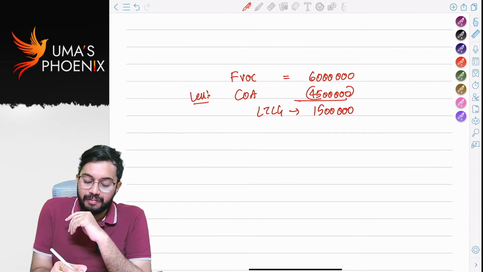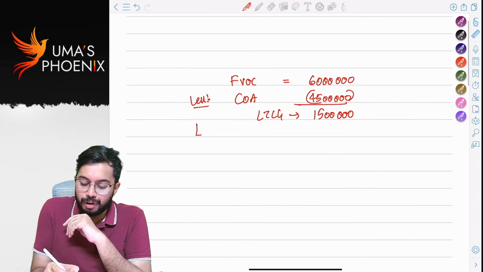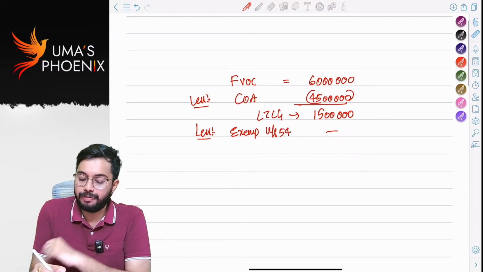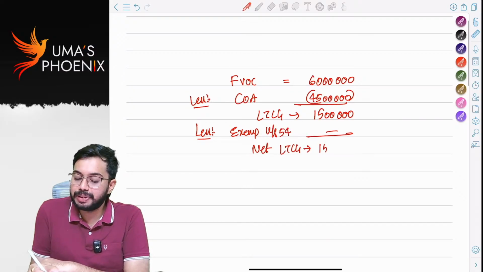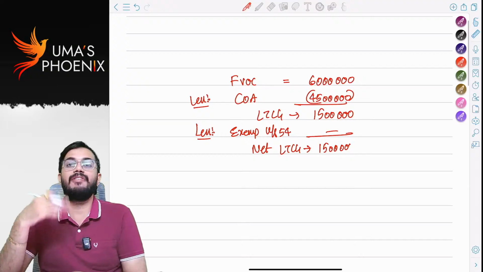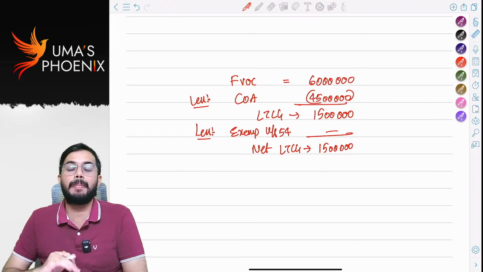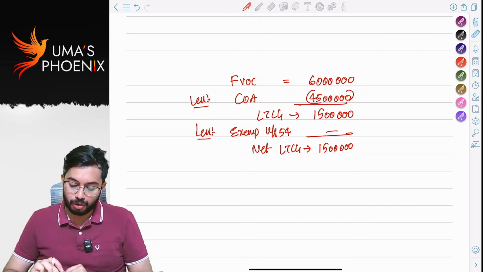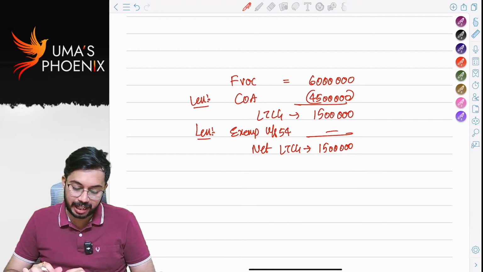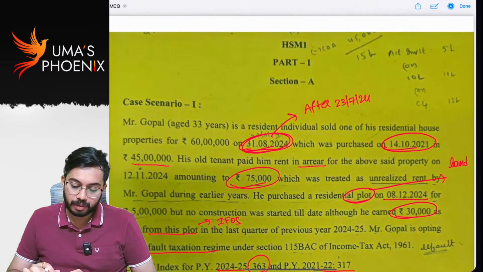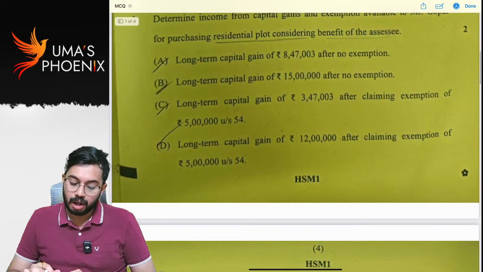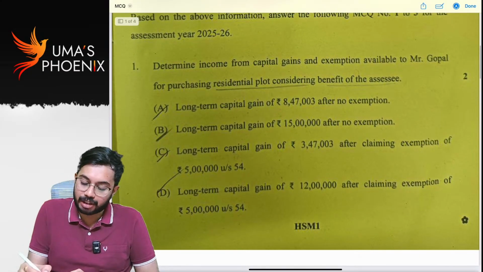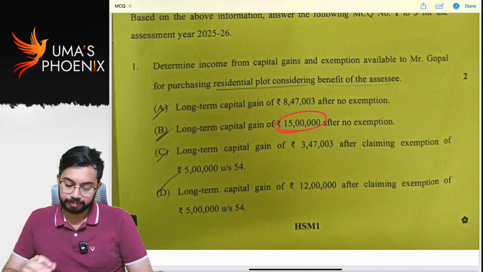From this, can we claim exemption under section 54? Exemption under section 54 is not available. So net long-term capital gain is 15 lakhs. Why is exemption not available? Because reinvestment is not done in residential house property, but reinvestment is done in land. So what is the answer? Long-term capital gain of 15 lakhs after no exemption.